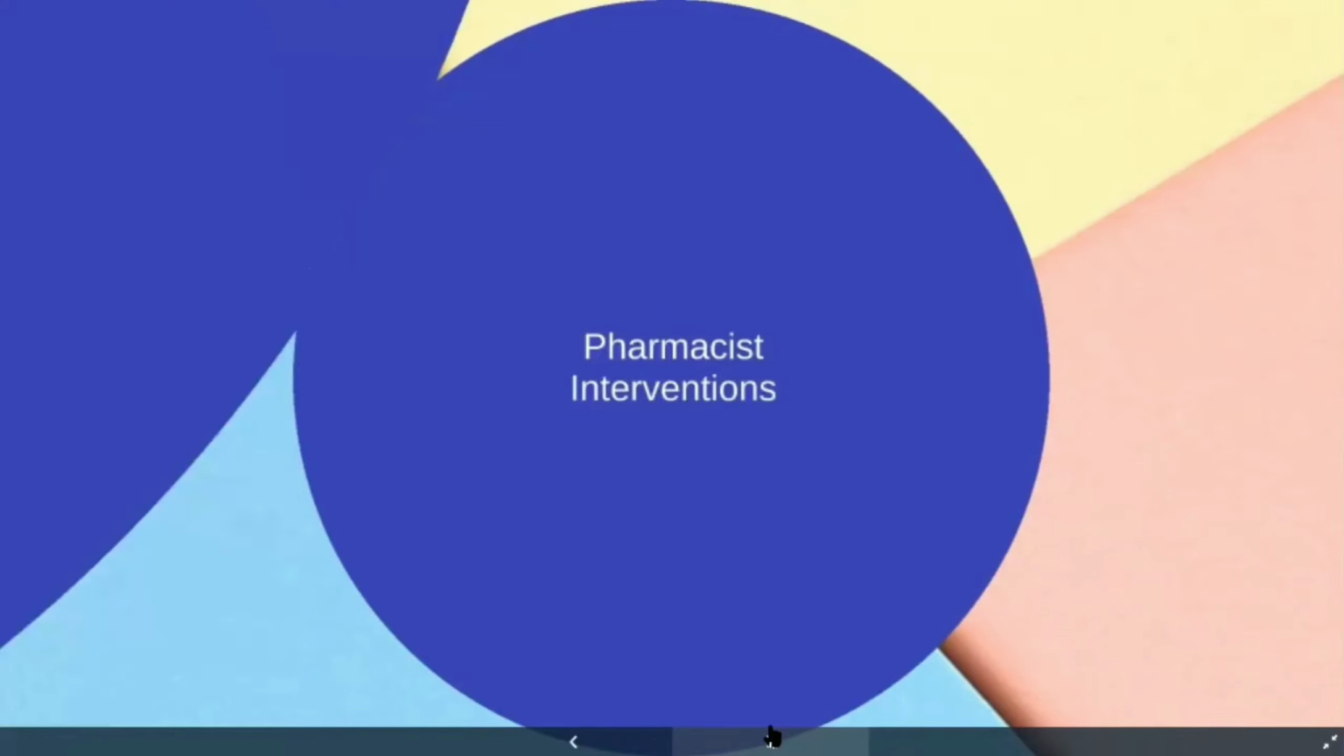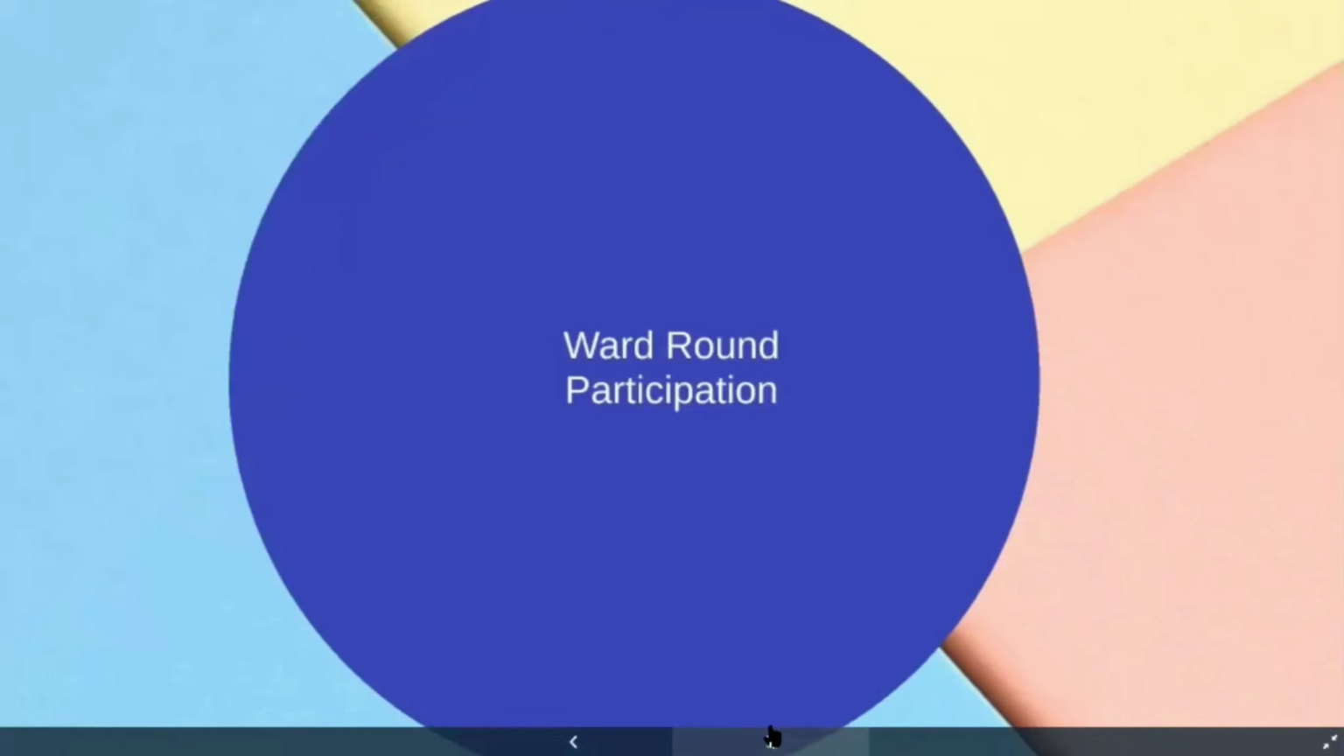And the third one is pharmacist interventions. If you do the two works you have seen, like medication chart review and clinical review, there you are intervening, right? You are doing certain work there. That is pharmacist intervention. So this is one function of the clinical pharmacist.